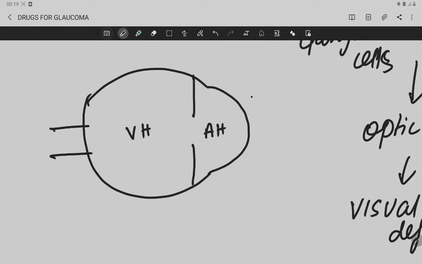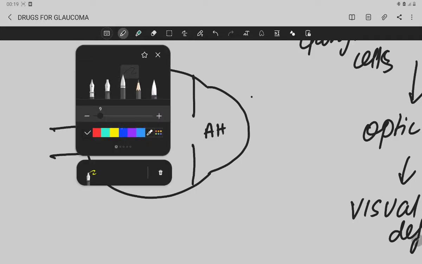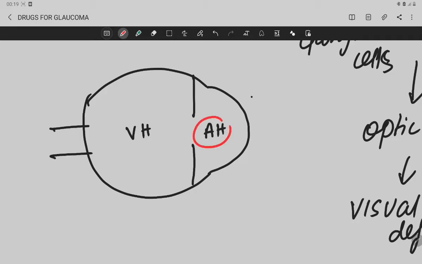Your intraocular pressure is mainly due to this aqueous humor. I will discuss this a little later. Okay, so now if the intraocular pressure increases due to any reason, either blockage of the drainage system of aqueous humor or huge secretion of aqueous humor, what happens?